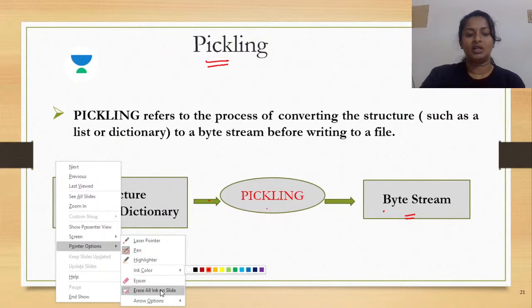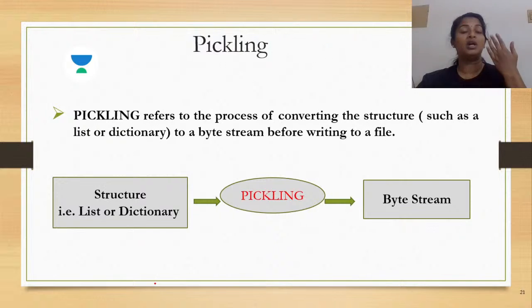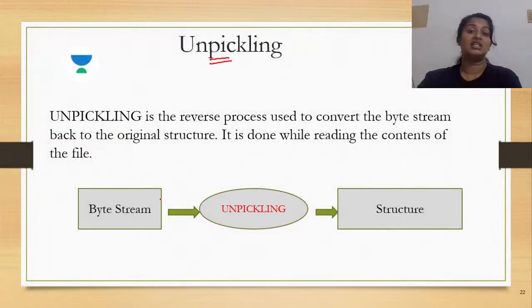Now, pickling happens before writing the contents onto a binary file. So if you're attempting to read the contents of the binary file, what would be the operation? The reverse of what you have just learned. What is that? It is unpickling. It is a reverse process which is used to convert the byte stream back to the original structure. The byte stream is not understandable by a human being, right?